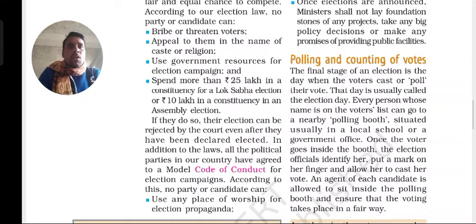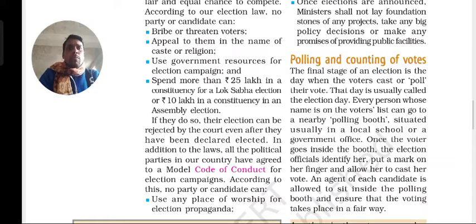It is known as a code of conduct. A code of conduct is a certain type of rules that the government has made. Everyone has to obey this for the election campaign. For election campaign purposes, the government has made this code of conduct, so everybody has to obey it. Let us talk about what it is.